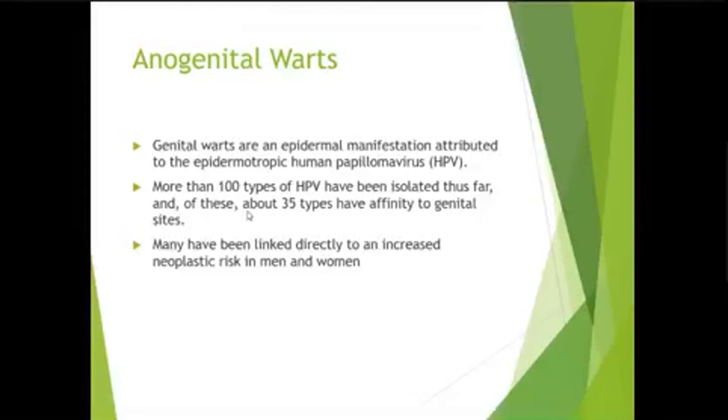Anogenital warts. Anogenital warts are sexually transmitted warts, and they are included in STIs or sexually transmitted infections caused by human papillomavirus. More than 100 types of HPV have been isolated so far, and about 35 types have affinity to genital sites. Anogenital warts have been linked directly to an increased risk of neoplasia in both men and women.